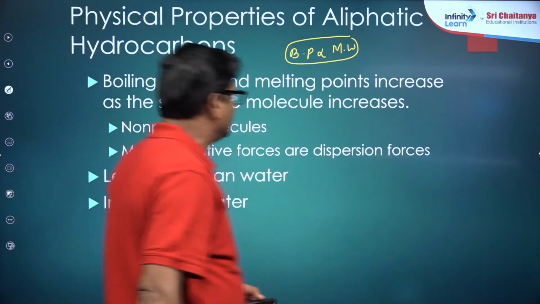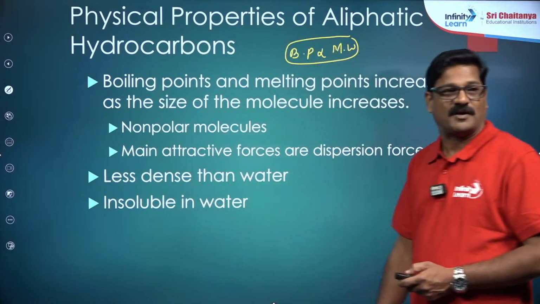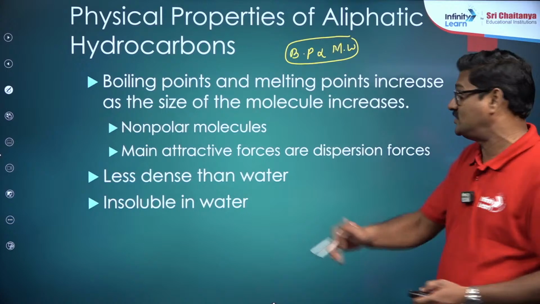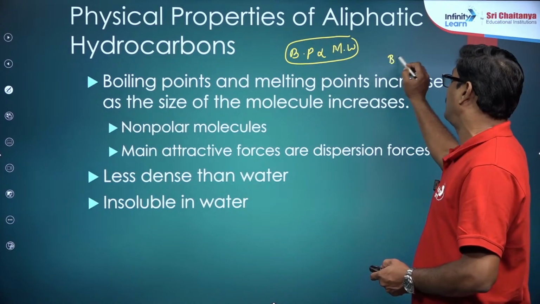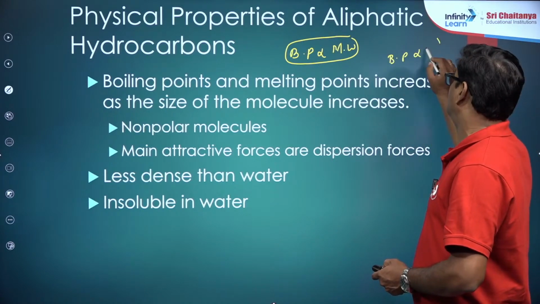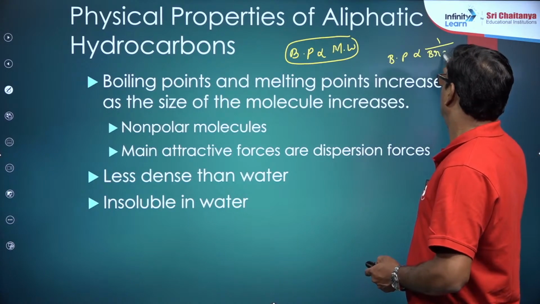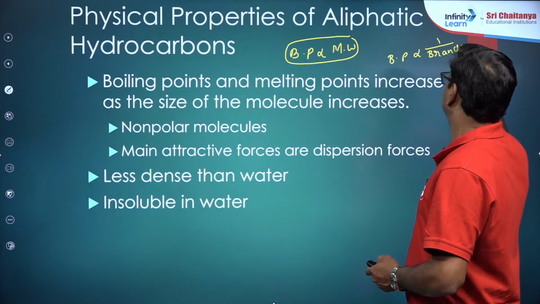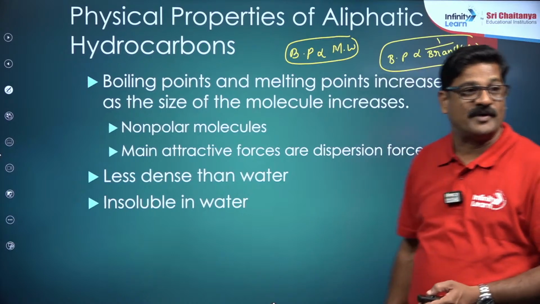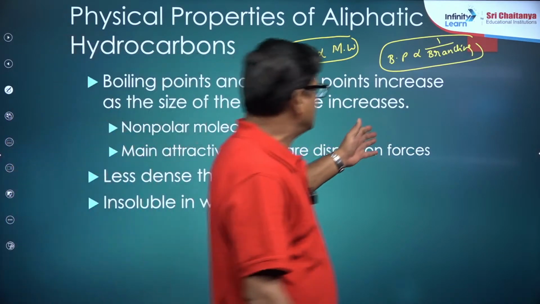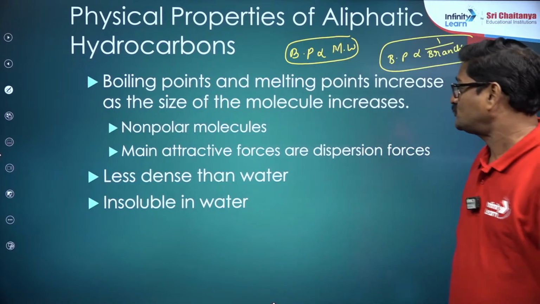Good afternoon here. Yes, molecular mass is constant for isomers. For a given isomeric species, boiling point is inversely proportional to branching. Good afternoon, I am fine, thank you. Let us continue here.